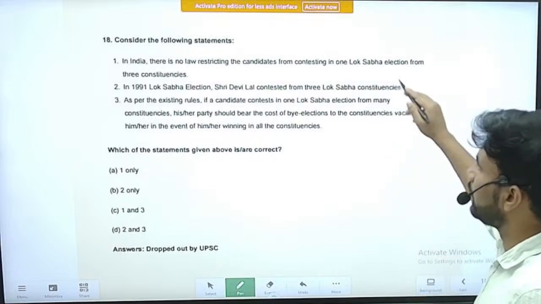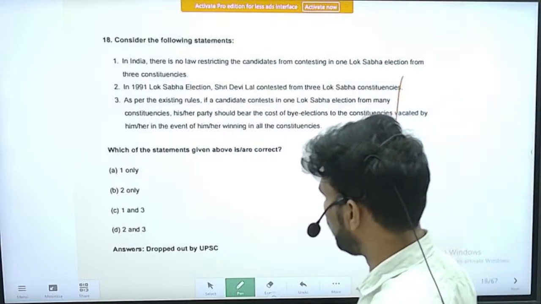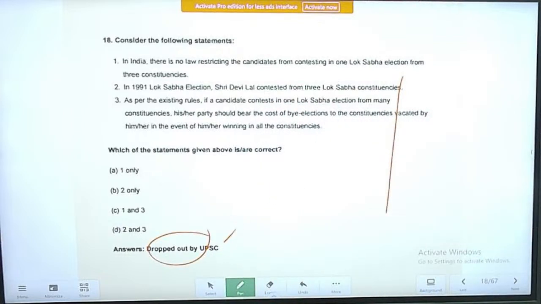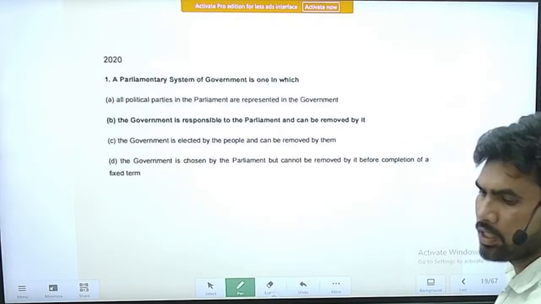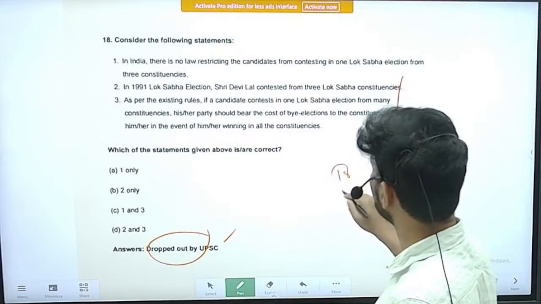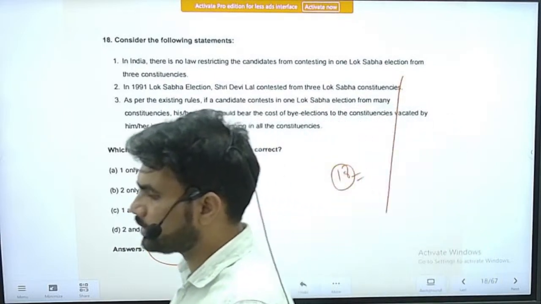For this question, the answer has been dropped by UPSC, so we do not know the exact answer. I am also skipping this question. So these are the 18 questions that were asked in 2021.